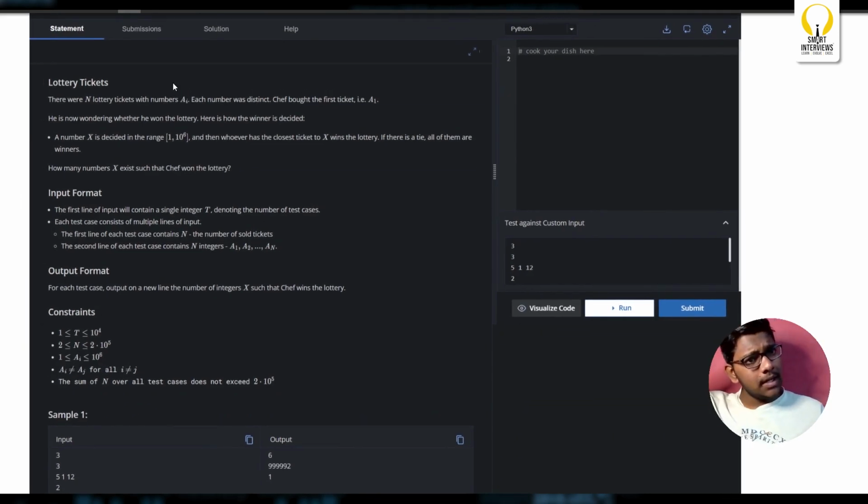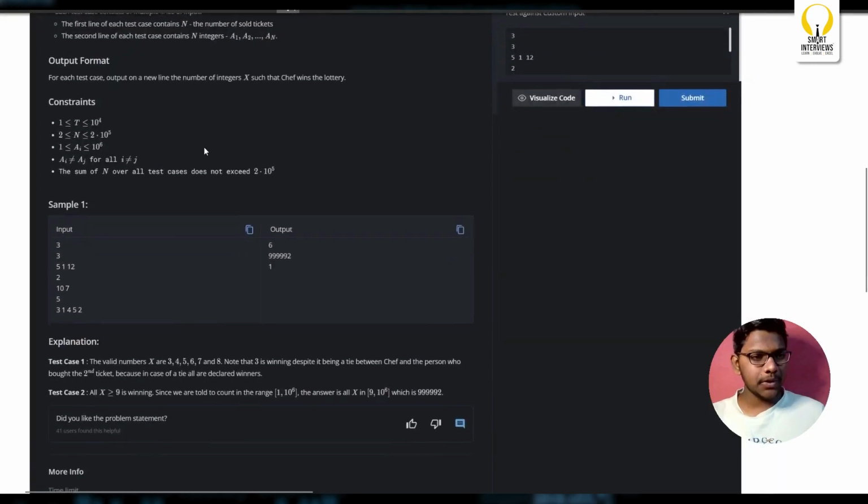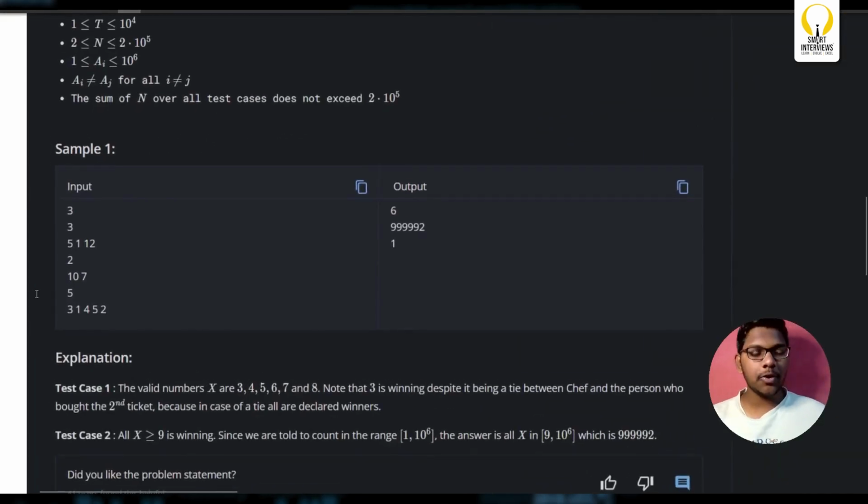Lottery tickets. There were n lottery tickets with numbers A I. Each number was distinct. Chef bought the first ticket, that is A1. He is now wondering whether he won the lottery. Here is how the winner is decided. A number X is decided in the range 1 to 10 power 6, and then whoever has the closest ticket to X wins the lottery. If there is a tie, all of them are winners. How many numbers X exist such that Chef won the lottery? I'll explain this problem statement with a simple test case.